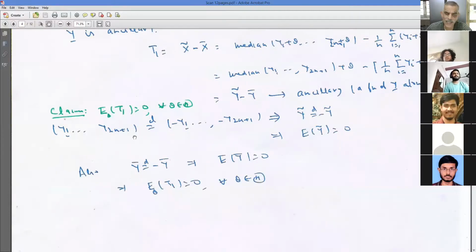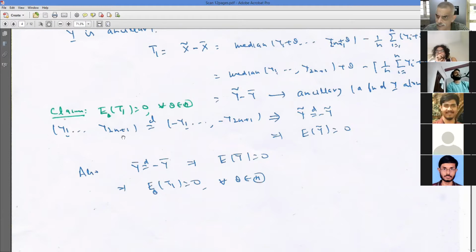Again, Y1, Y2, ..., Y2n+1 are IID Normal(0, 1). If Y is Normal(0, 1), then minus Y is also Normal(0, 1). So if Y1, ..., Y2n+1 are IID Normal(0, 1), then minus Y1, minus Y2, ..., minus Y2n+1 are also IID Normal(0, 1). So the distribution of Y1, ..., Y2n+1 would be the same as the distribution of minus Y1, ..., minus Y2n+1. So the distribution of the median of Y1, ..., Y2n+1 would be the same as the distribution of the median of minus Y1, ..., minus Y2n+1.